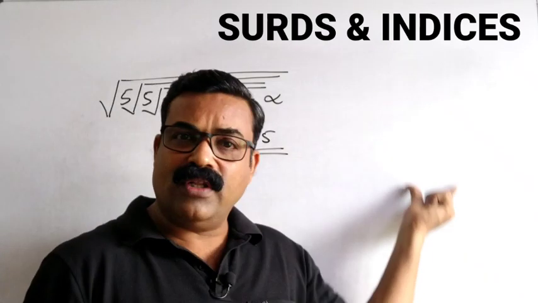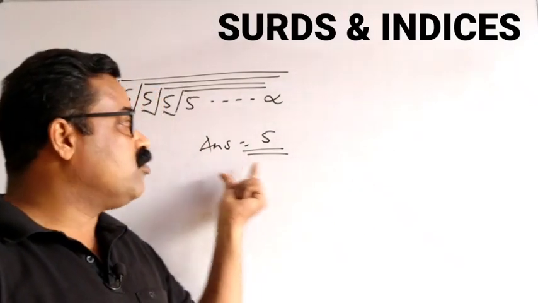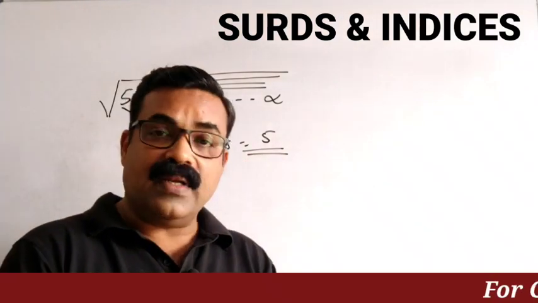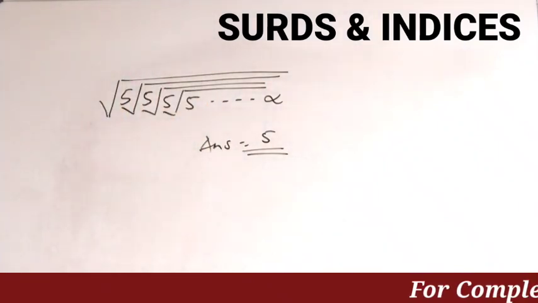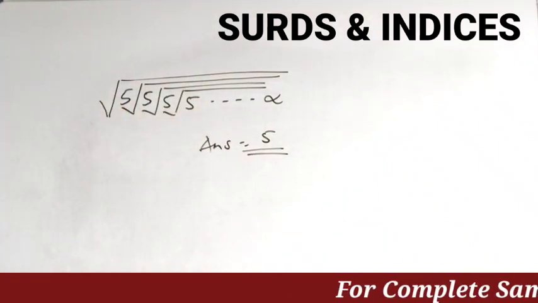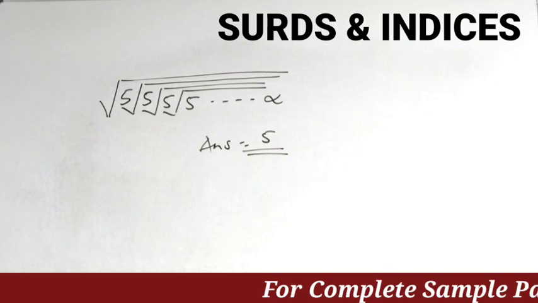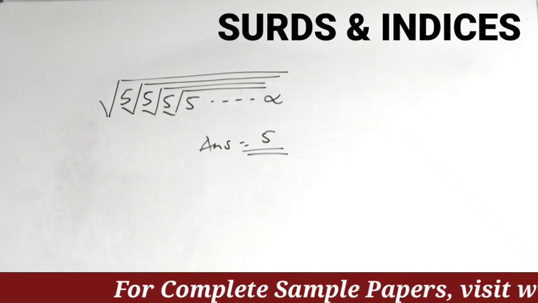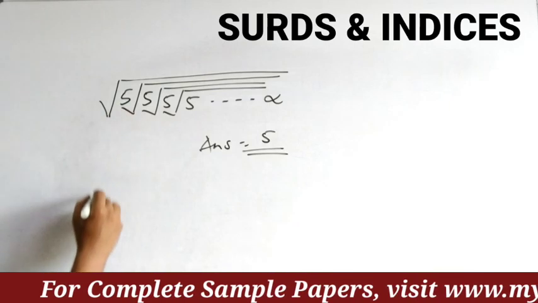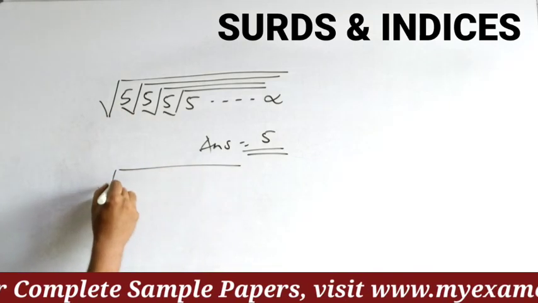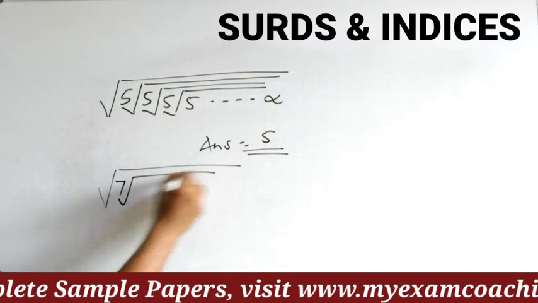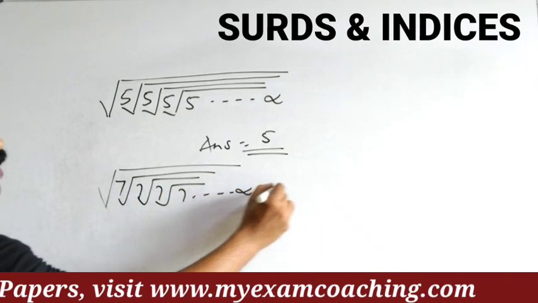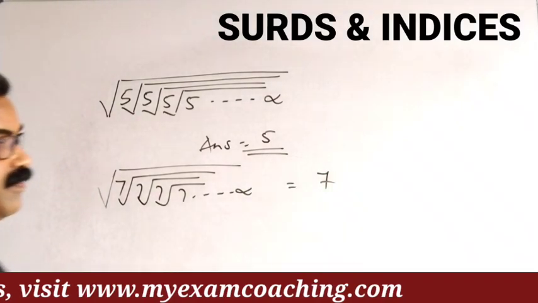If the series is up to infinity, you can write the number itself as the answer. Here I have not given the options. If I give the options, one option will be number 5, so you can mark the same number as the answer. So note it please. Same type of question: suppose instead of 5, we have a number like this: root 7 into root 7 into root 7 into root 7 up to infinity. Your answer will be 7.